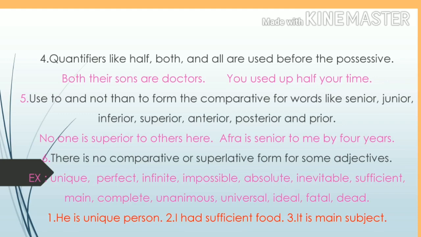There is no comparative or superlative form for some adjectives. Why? Because you cannot grade them as more or less. We can't separate it as like it is more, it is less, it is high, it is low. So, such adjectives do not have any comparative or superlative form. Example, unique. Unique means unique. Either he is a high person or low person, he is unique. We don't have comparison for these words.